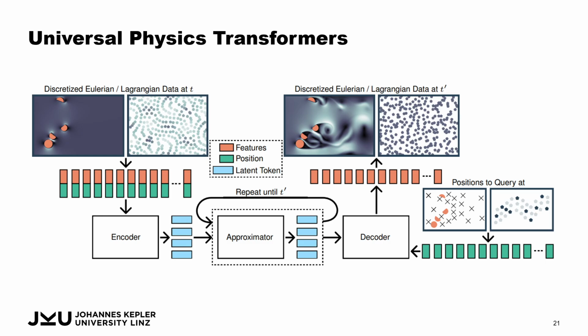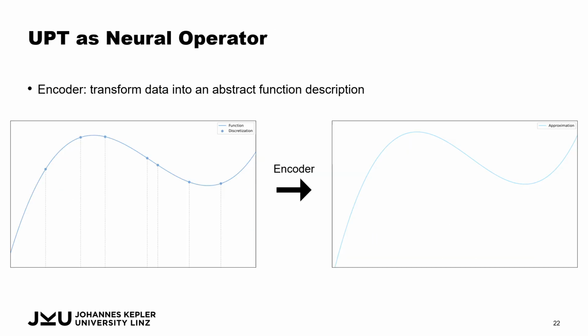So we propagate this latent space forward, these latent tokens forward in time, until some time step in the future has been reached, and then we can decode this solution again with a cross-attention decoding, which then takes some positions. So we decide what positions we want to evaluate on, and then evaluate the latent space pointwise in the neural field-like approach. And to visualize this a bit better, so first we have our encoder.